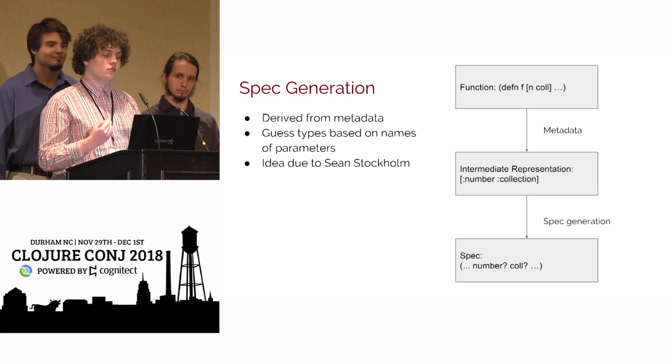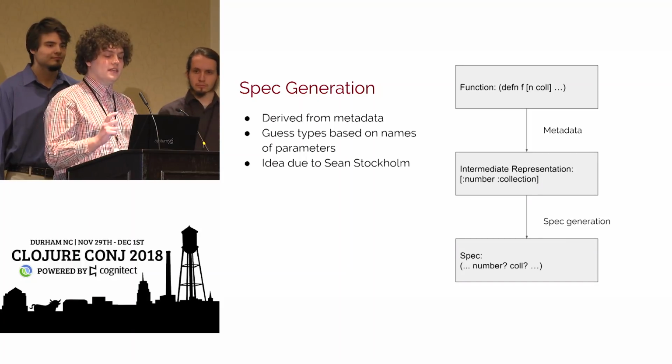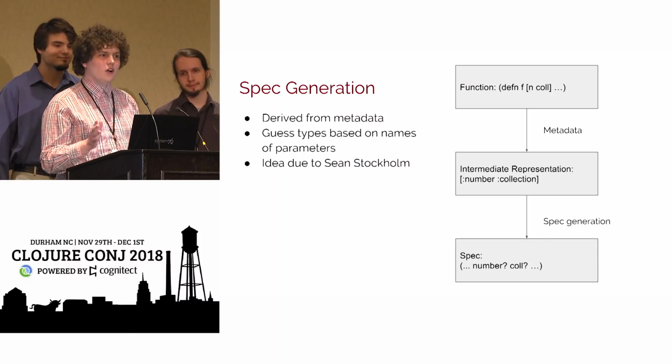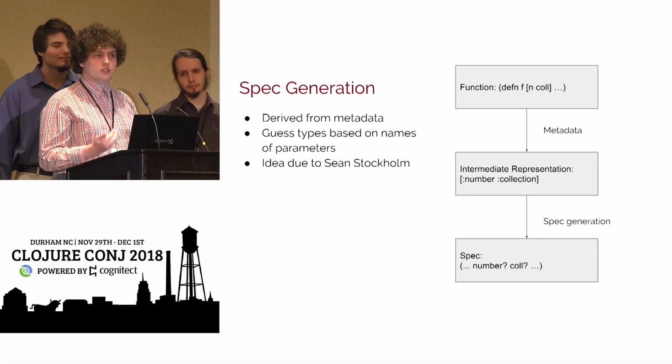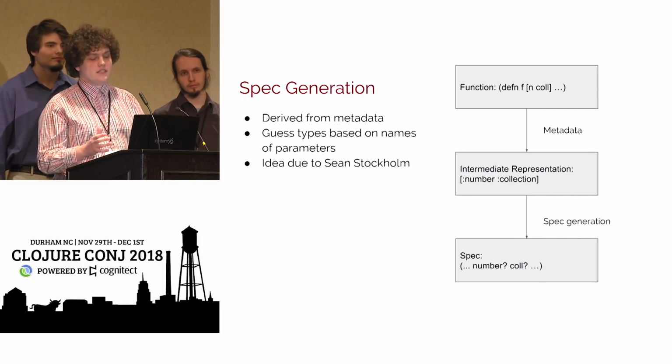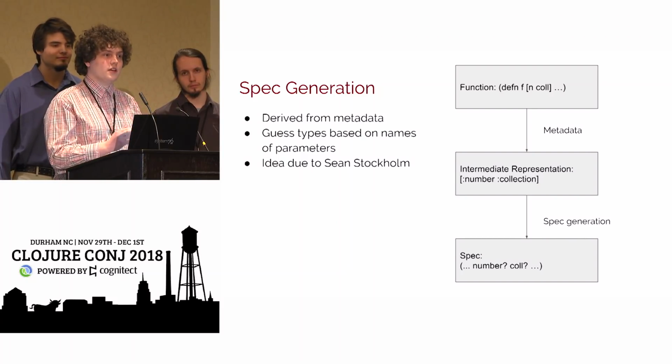Right now, the way that spec generation works is it ignores the intermediate representation. It just doesn't show it to you at all. It skips over and immediately creates specs. But in a future version that we're working on right now, it will hopefully stop at the intermediate representation. We're going to output that to a file where the user can go in and edit.